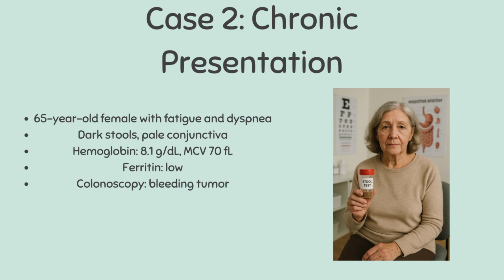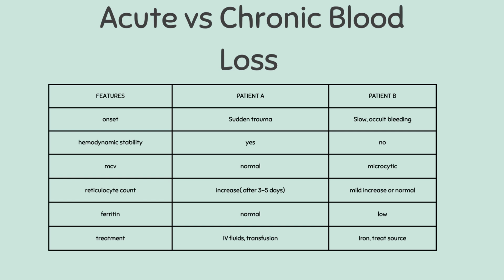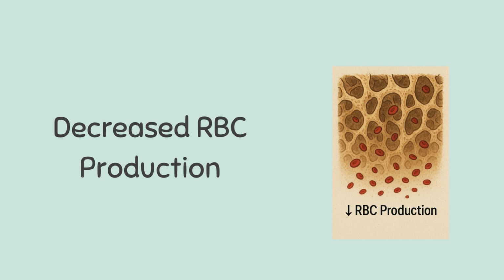Investigations reveal iron deficiency anemia due to chronic GI bleeding. Let's compare the two. Patient A's acute blood loss leads to hemodynamic instability with normocytic anemia, while patient B's chronic bleeding causes microcytic, iron deficiency anemia. Acute and chronic blood loss anemia may both present with low hemoglobin, but timing, clinical signs, and lab results help us distinguish them.